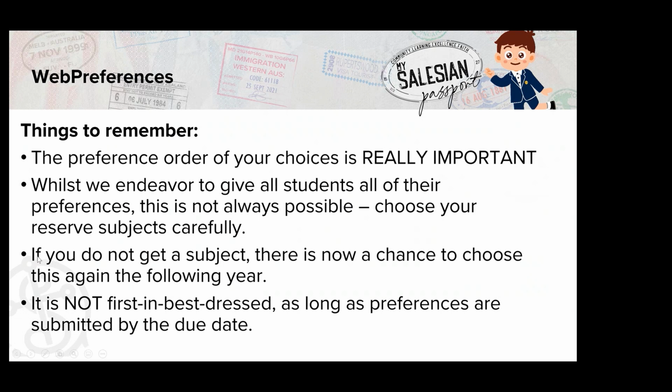One of the positives of our My Salesian Passport program is that if a student does not get a subject for any reason, or they may not choose a subject in a particular year, there is now the chance to go back and choose that subject the following year. So a student might have a career pathway shift in mindset and possible career options. They can go back and select maybe an explore or an engage level subject that they missed the first time around.